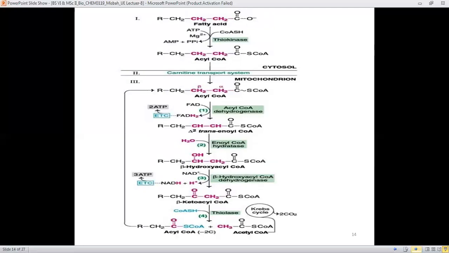Here is the complete cycle starting from the cytosol activation step. Then there is transport, and lastly there is proper beta oxidation.